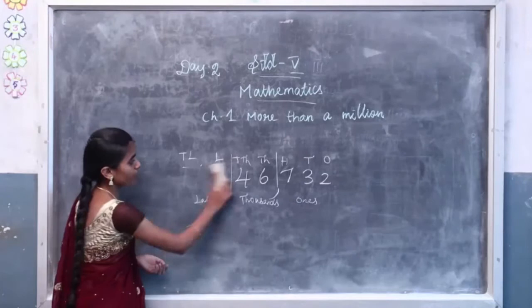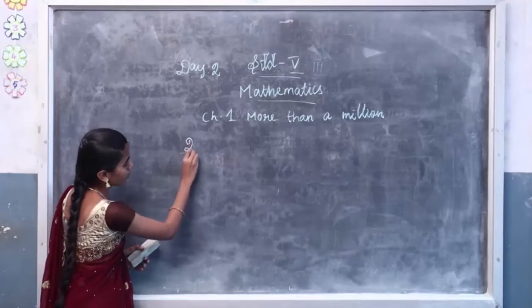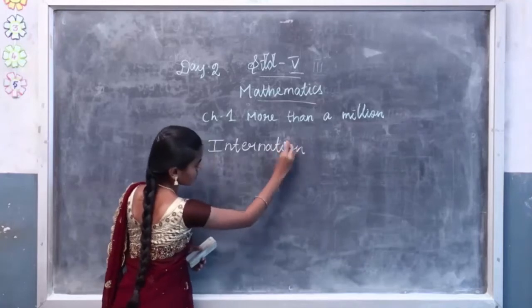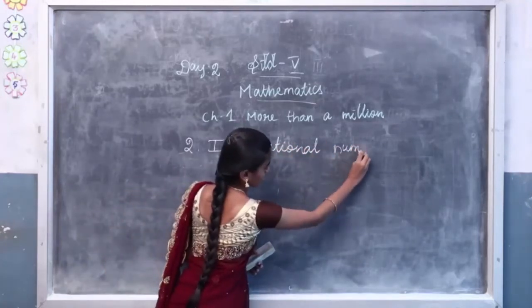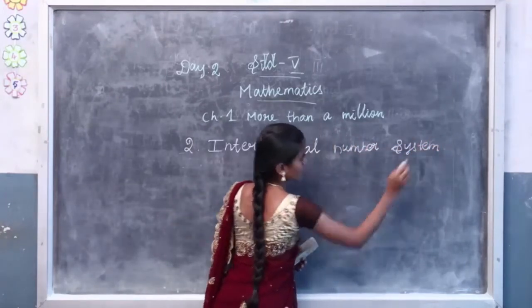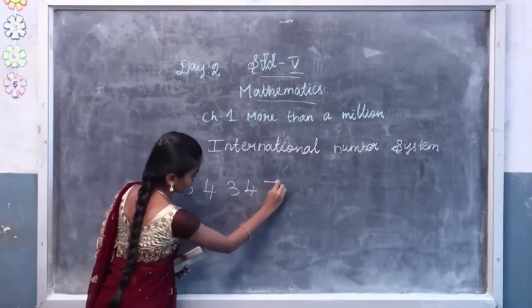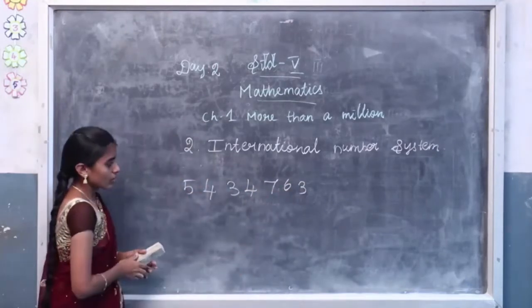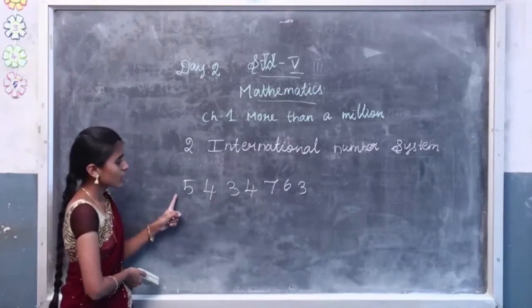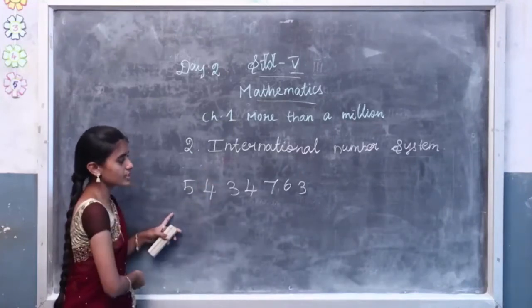We already learnt it in the previous class. Now we are going to see the international number system. So the second type, international number system. I will write a 7-digit number here. So how many digits are there? 1, 2, 3, 4, 5, 6, 7. So this is a 7-digit number. We have to write the international number system for this number.